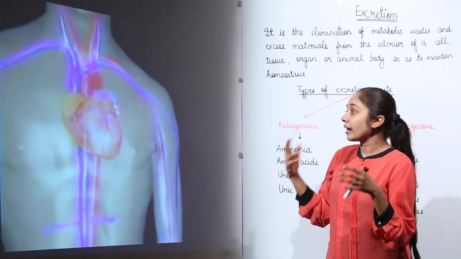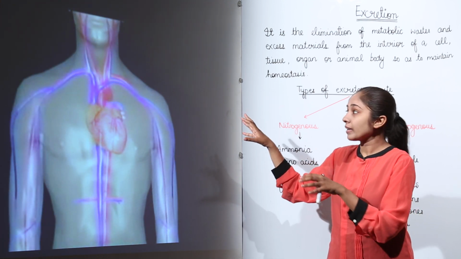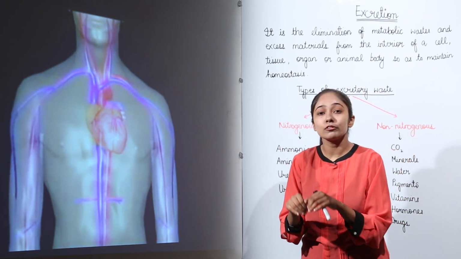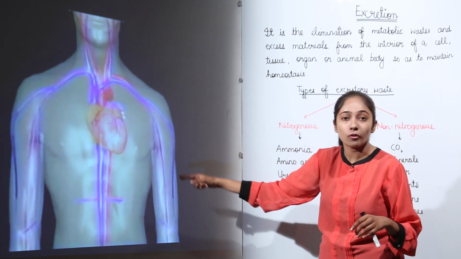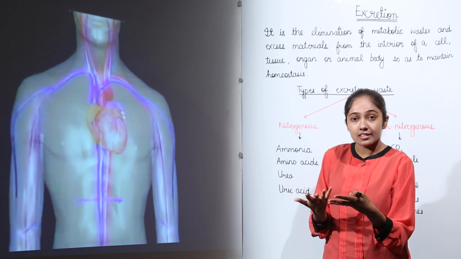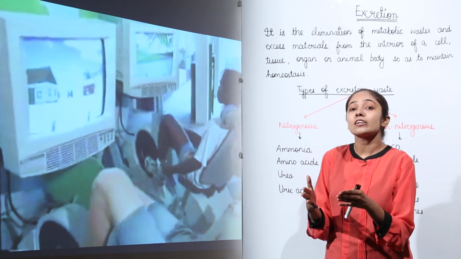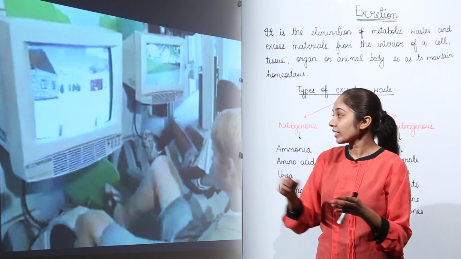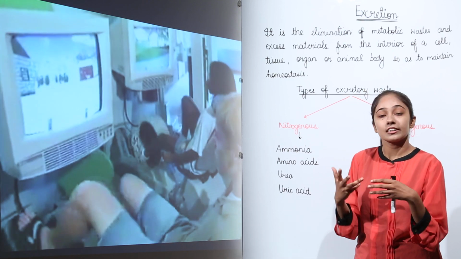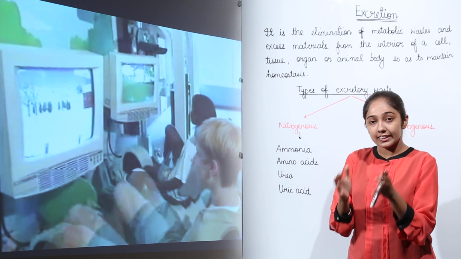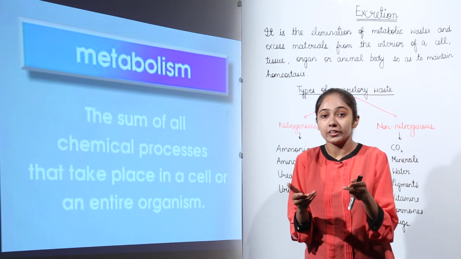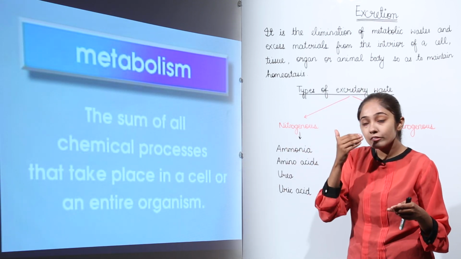In a similar manner, the circulatory system takes the nutrients from the food and the oxygen throughout the body. It circulates throughout the body, right? So it is important that the waste is also eliminated from the body, right? The circulatory system also needs to eliminate the waste. For example, carbon dioxide is a waste product of respiration, so it needs to be eliminated from the body.